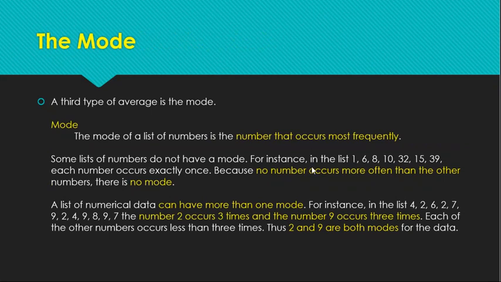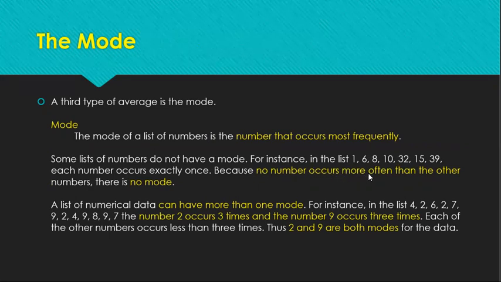Since we are given here an example of a list that is not being repeated, none of the given numbers is being repeated, walang naulit here because no number occurs more often than the other numbers. Okay? There is no mode.